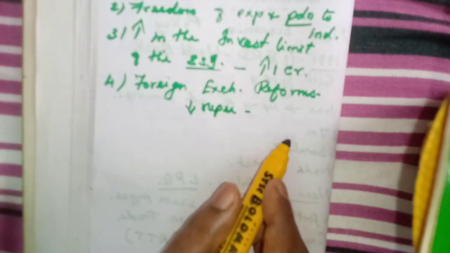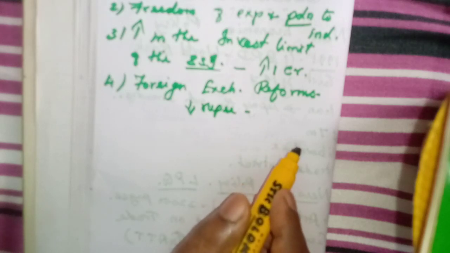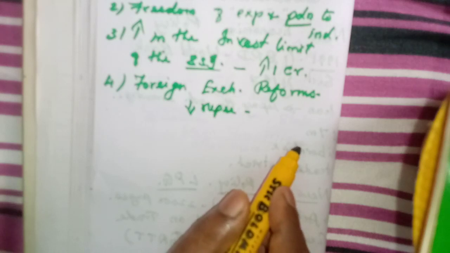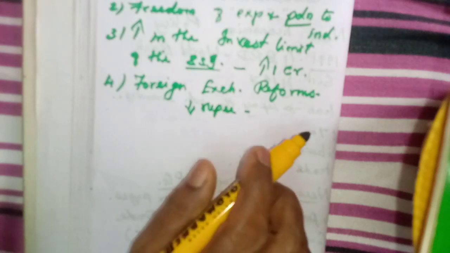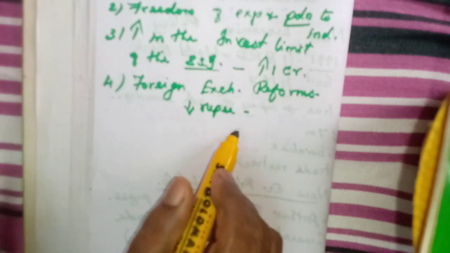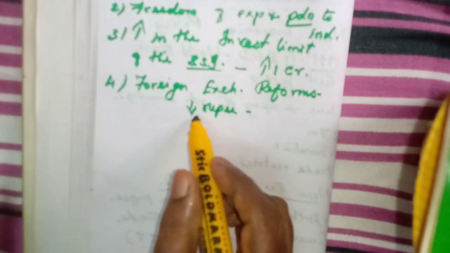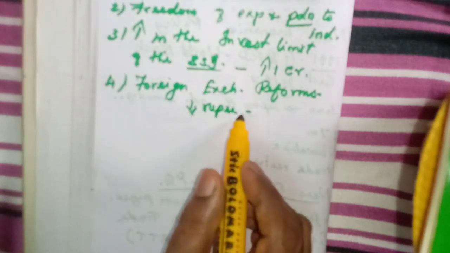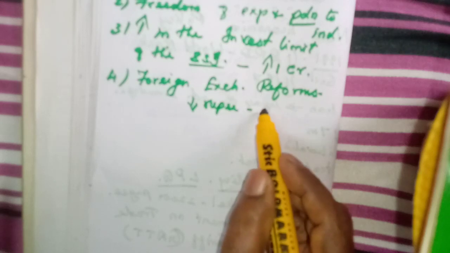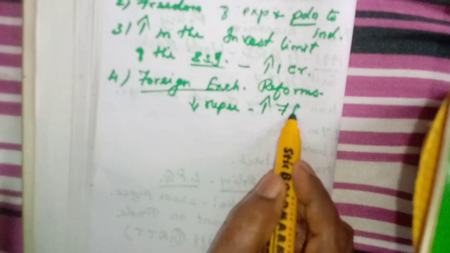Okay, devalued means for $1 we have to pay more rupees. That was the thing they have done. So they have reduced the value of the rupee, so our foreign exchange has been increased.